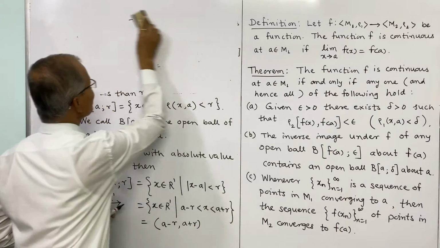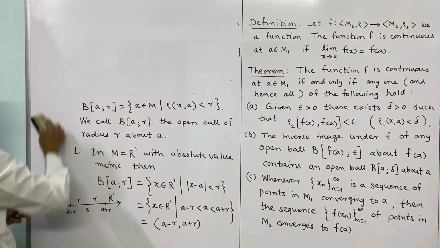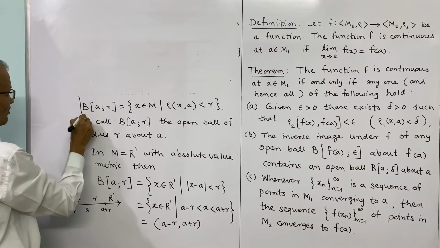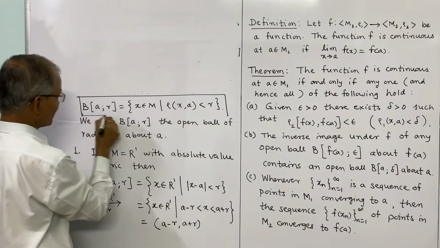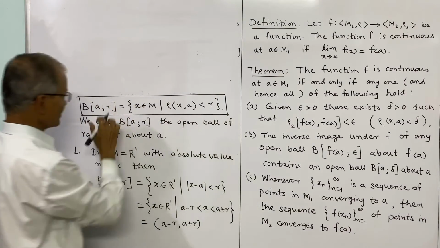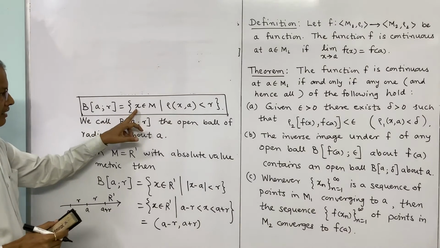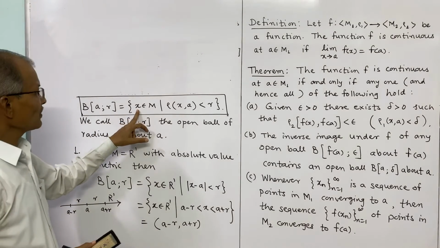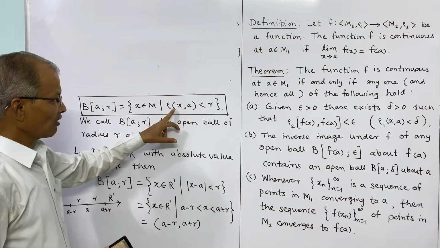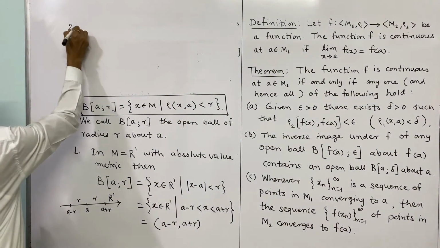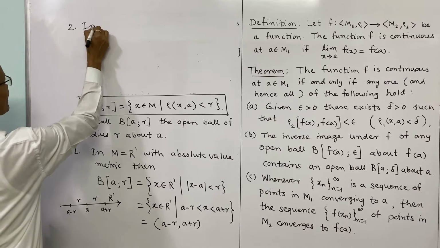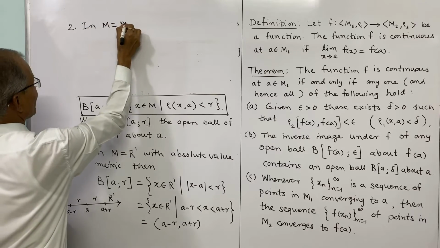So this is the definition to be remembered: the open ball of radius r about a is B(a, r) = {x belongs to M such that rho(x, a) is less than r}. Now as a second example, we consider M equal to R.